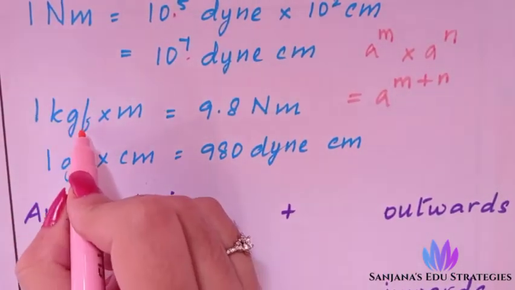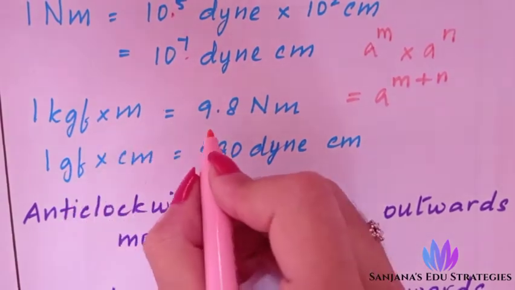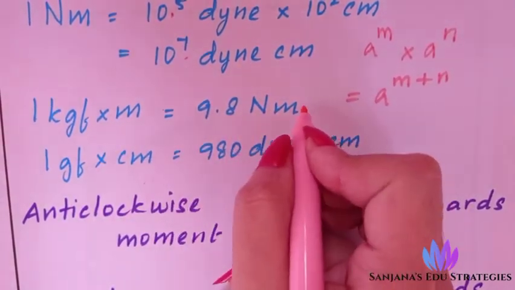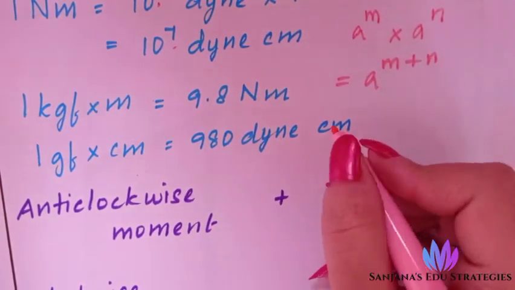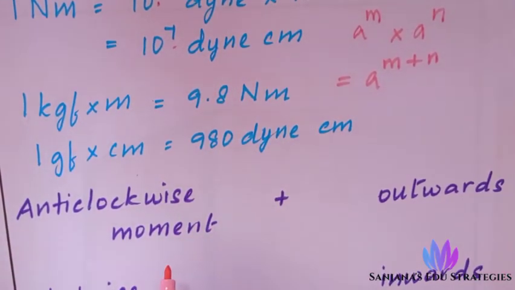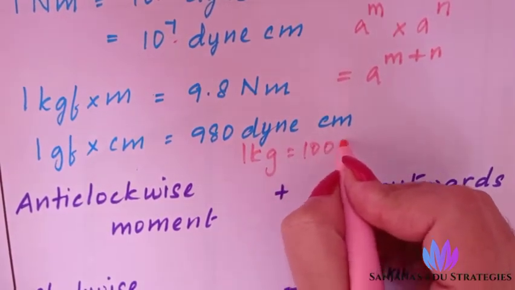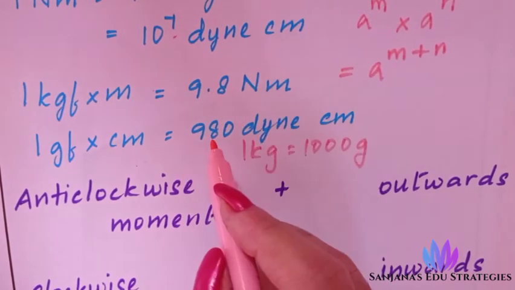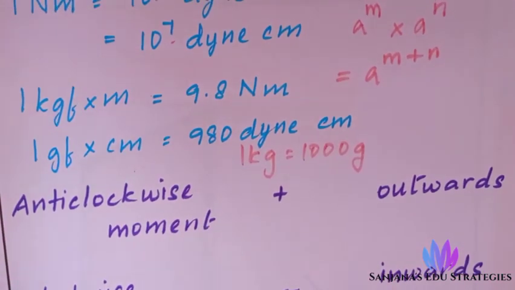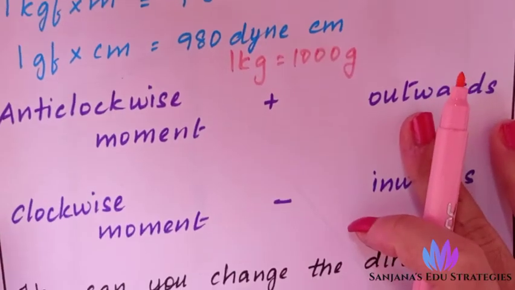Now 1 kgf into m, that is 1 kilogram force into meter, is 9.8 Newton meter. And 1 gram force meter is 980 dyne centimeter. So 1 kilogram is 1000 gram, so this decimal will go, and you will get 980 dyne centimeter. Understood? That's it about the unit derivation.